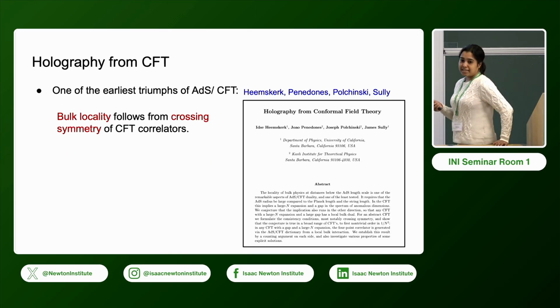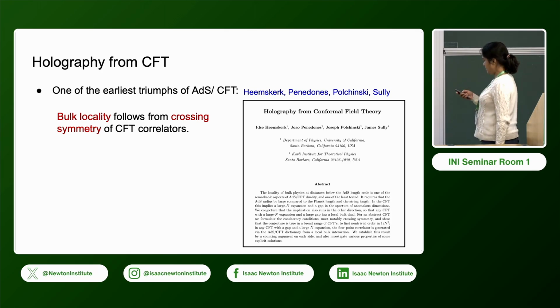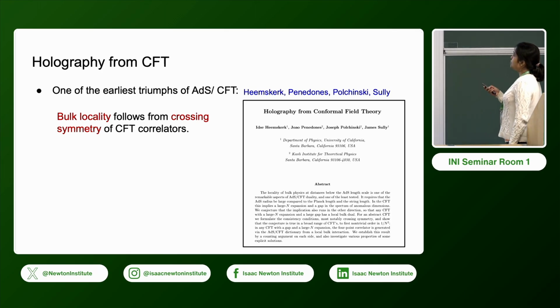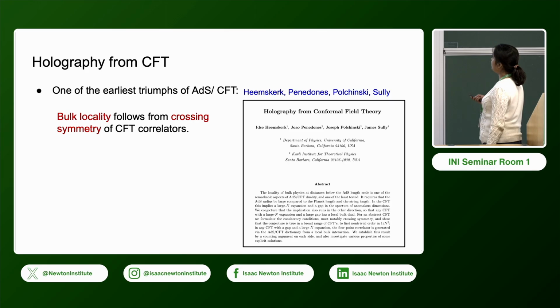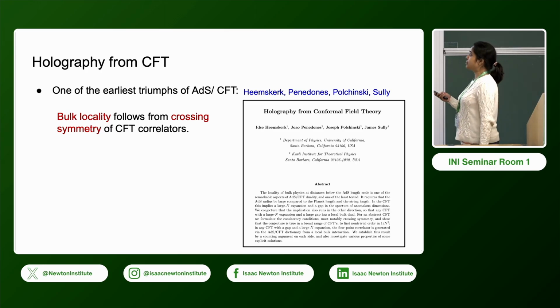Now let's go back to AdS/CFT. One of the earliest triumphs of AdS/CFT was given to us by Heemskerk, Penedones, Polchinski, and Sully in 2009. This is the abstract, and what this tells us is that bulk locality in AdS can be derived from crossing symmetry of CFT correlators.